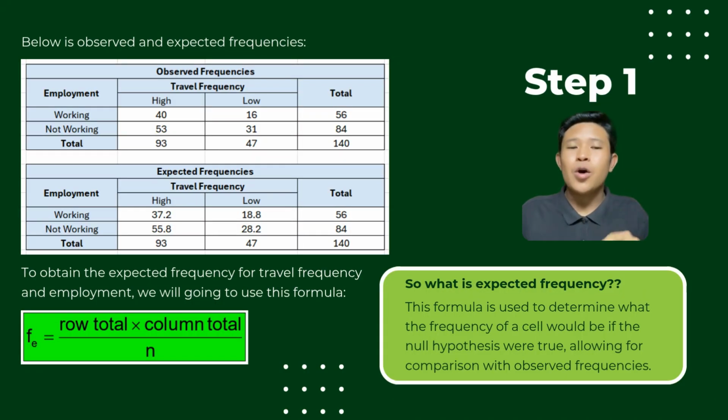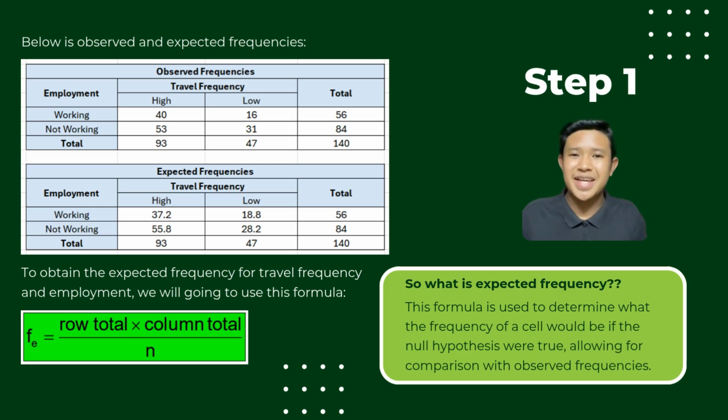Now for step 1, we'll see how to calculate expected frequencies in a contingency table by using observed data on travel frequency and employment status. Here, we have the observed frequencies showing how often people in different employment categories travel. To calculate expected frequencies, we use the formula row total times column total divided by n. This helped us to estimate what the frequency will be if there were no relationship between employment status and travel frequency.